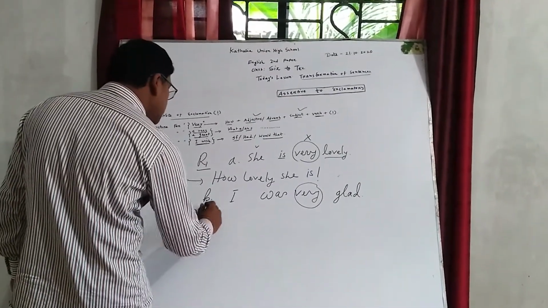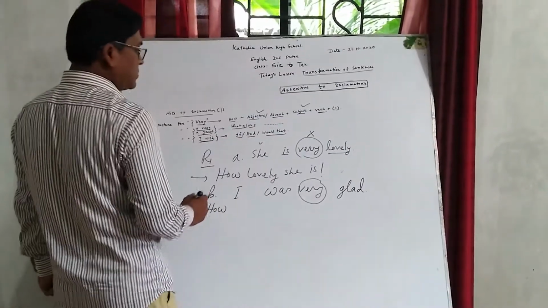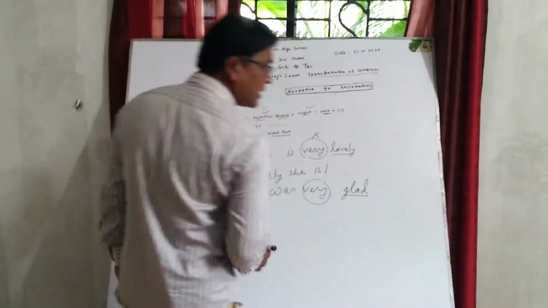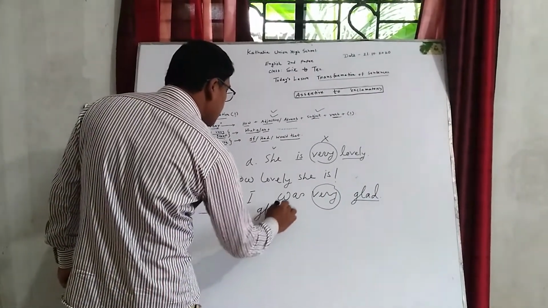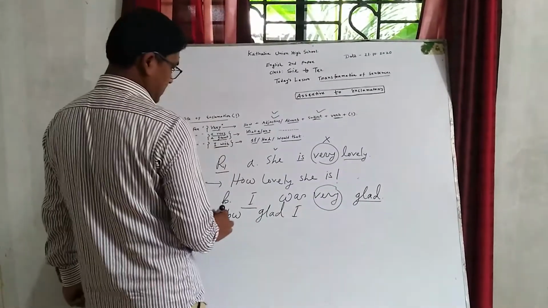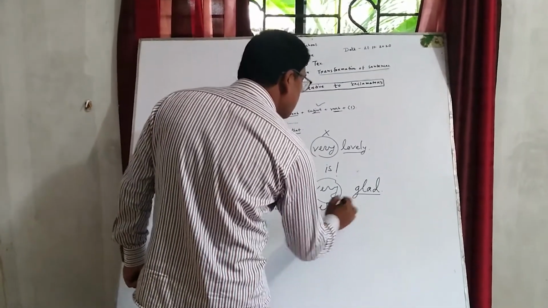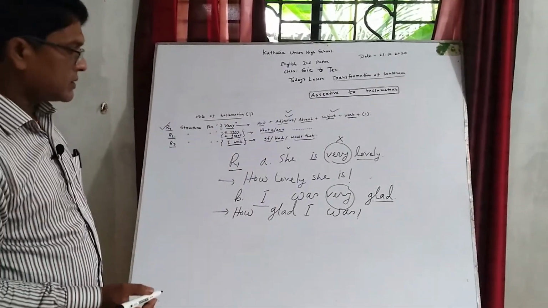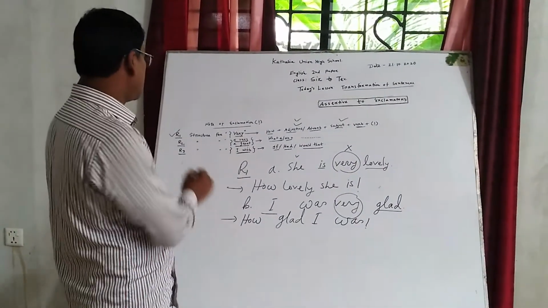Then according to the rule, glad, an adjective: how glad. Then subject, I: how glad I was. Here was is the verb. At the end of the statement, I must put a note of exclamation. I hope you can understand rule one.